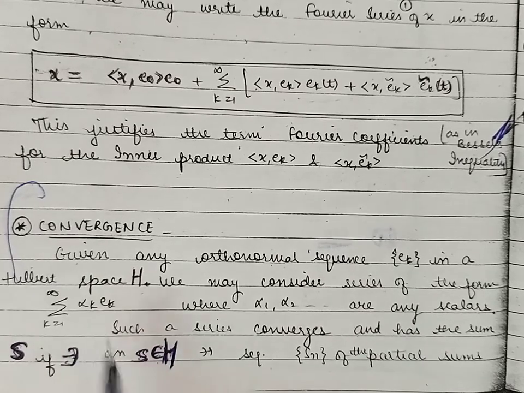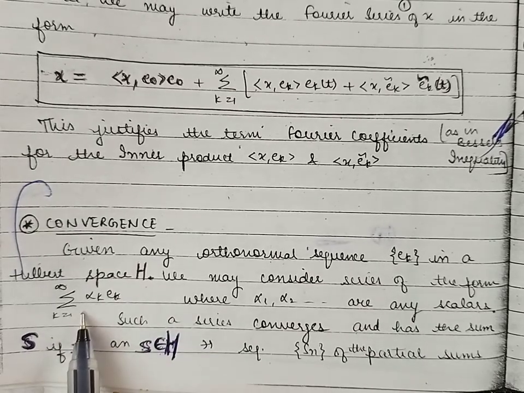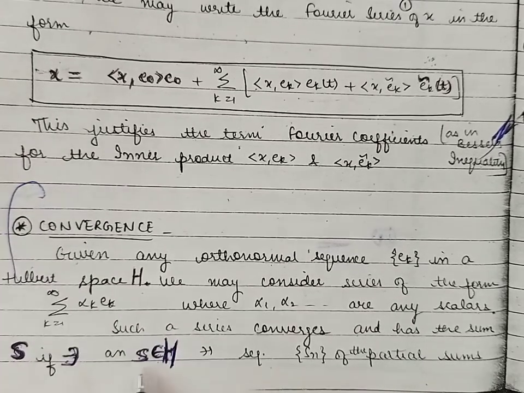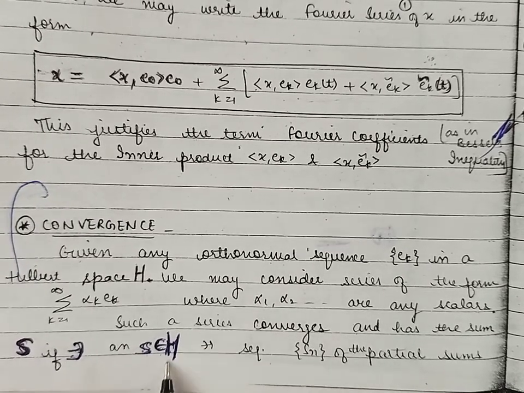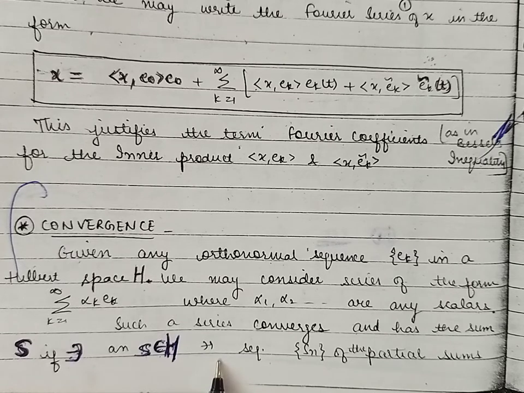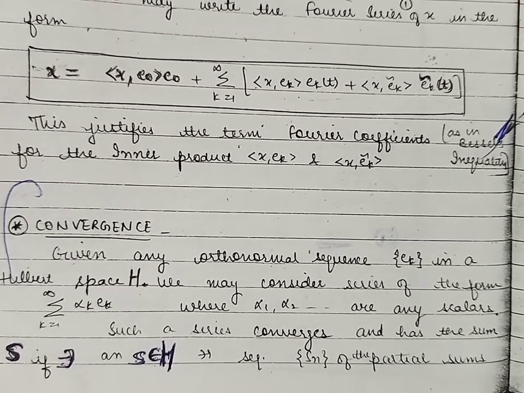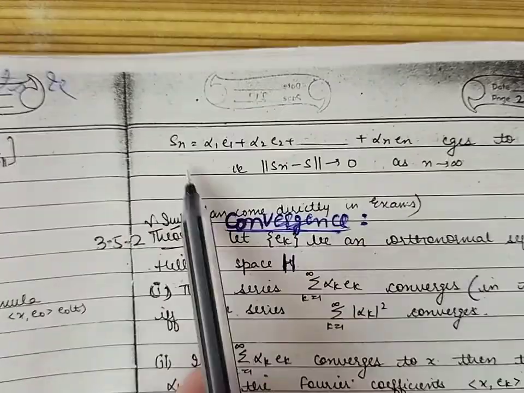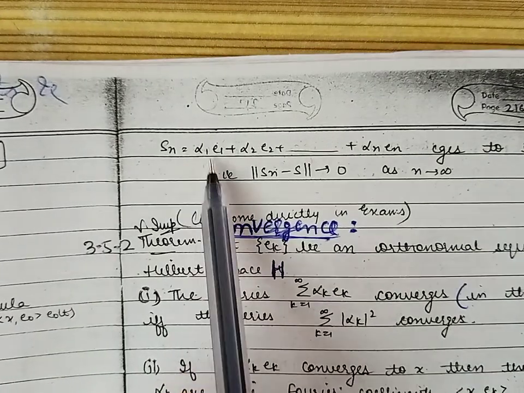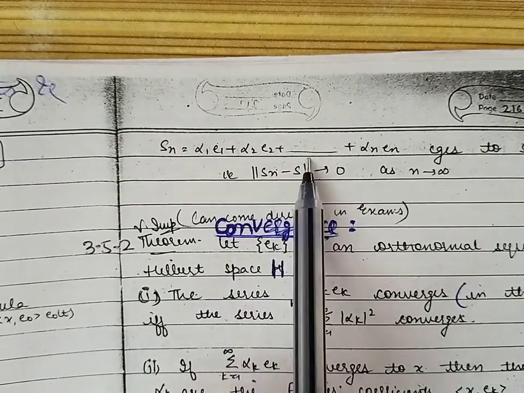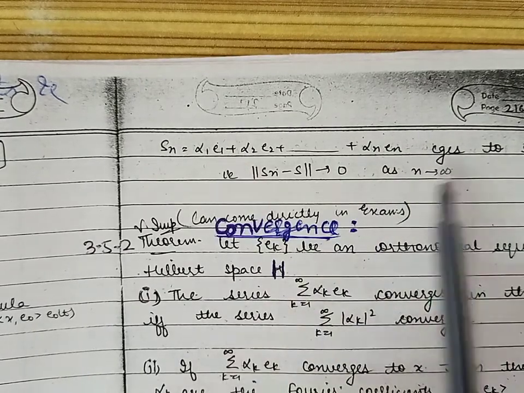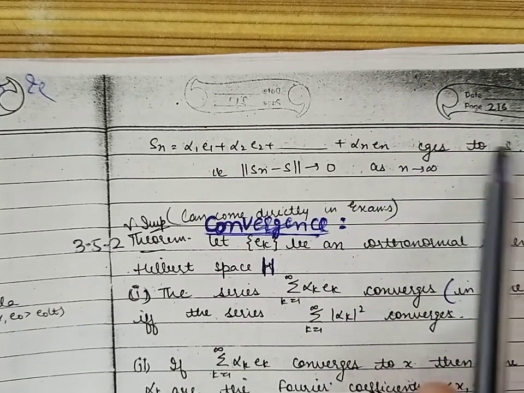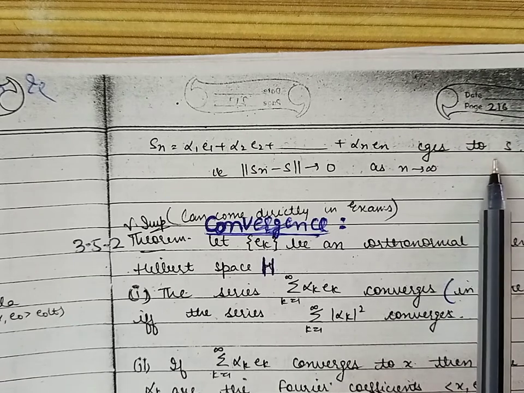Such a series is convergent if there exists an element S from this Hilbert space H such that the sequence of partial sums, where the partial sums are alpha_1 e_1 plus alpha_2 e_2 plus so on up to alpha_n e_n, converges to S. This S is called the sum of the series.